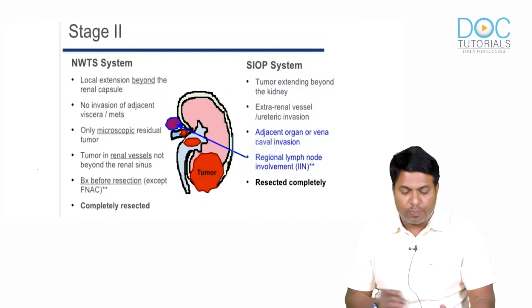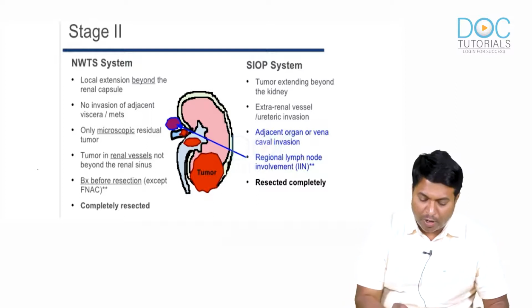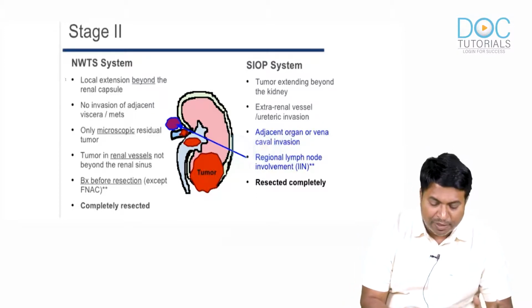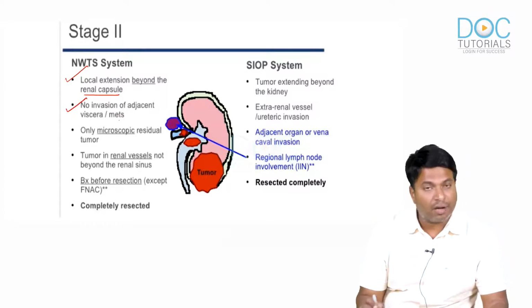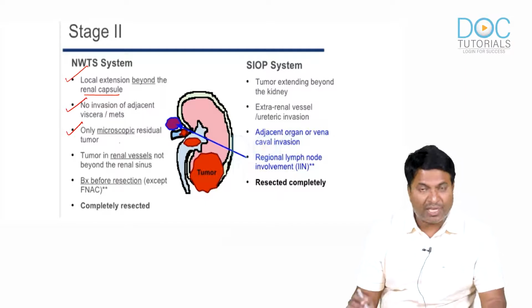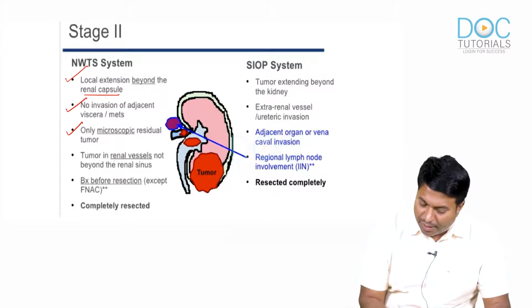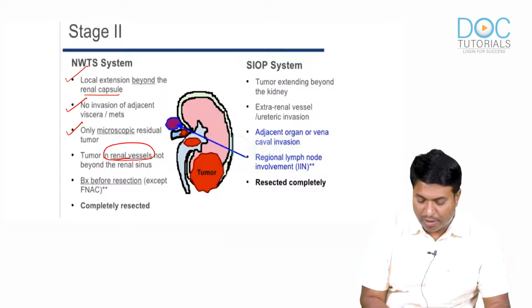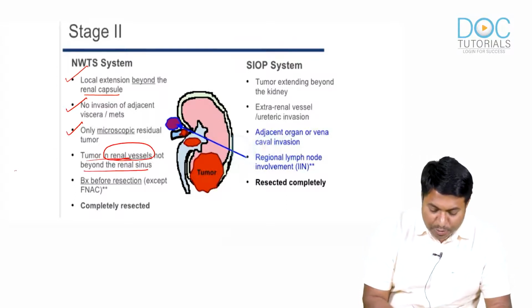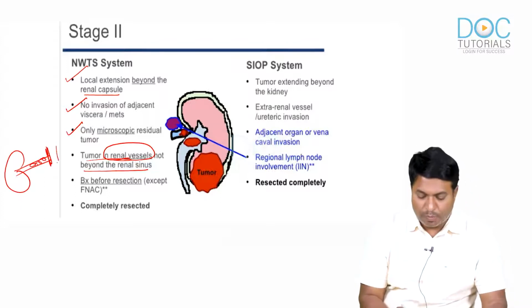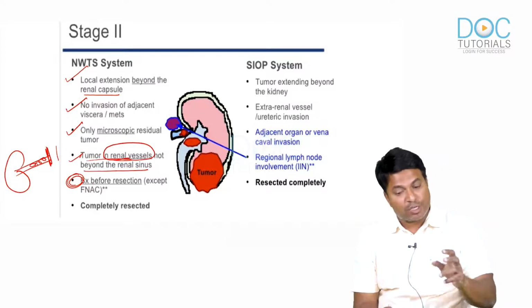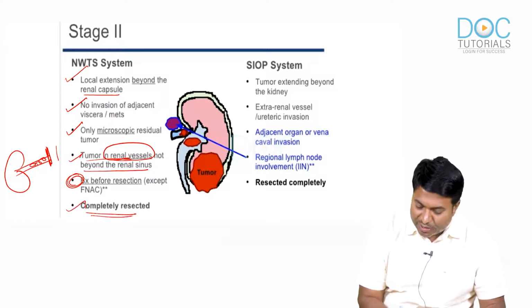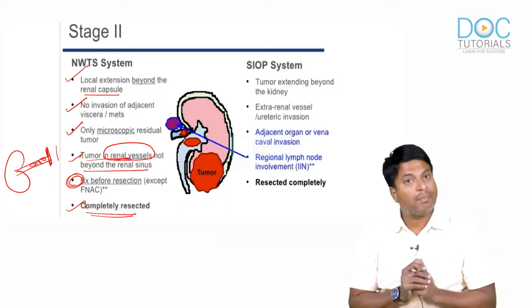And stage 2, National Wilms Tumor Study Group: at surgery, the tumor is extending beyond the renal capsule. No invasion of adjacent viscera. Only microscopic residual tumor is present, and tumor in the renal vessels is seen, but not beyond the renal sinus. Here you see the tumor has invaded into the renal vessels, but not beyond the sinus. A biopsy may have been done before resection. That is said to be stage 2, completely resected. This is a specimen-based report.